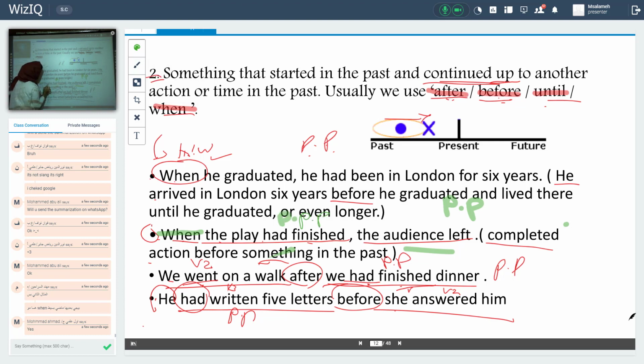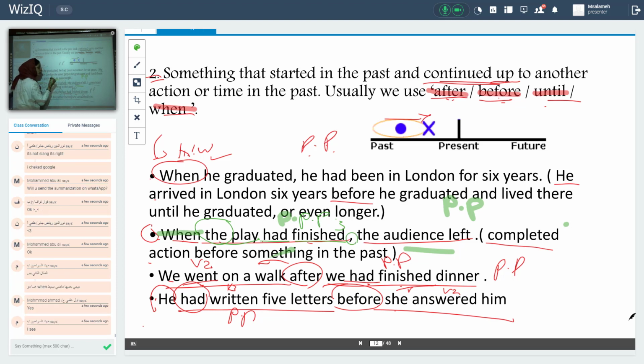Past perfect, that means the play, the subject, had finished, verb 3. The other one, after the comma, the second part of the sentence should be what? Simple past. That means the audience left. It's not necessary to have an object or a complement. My sentence is clear, and it ends with a full stop.